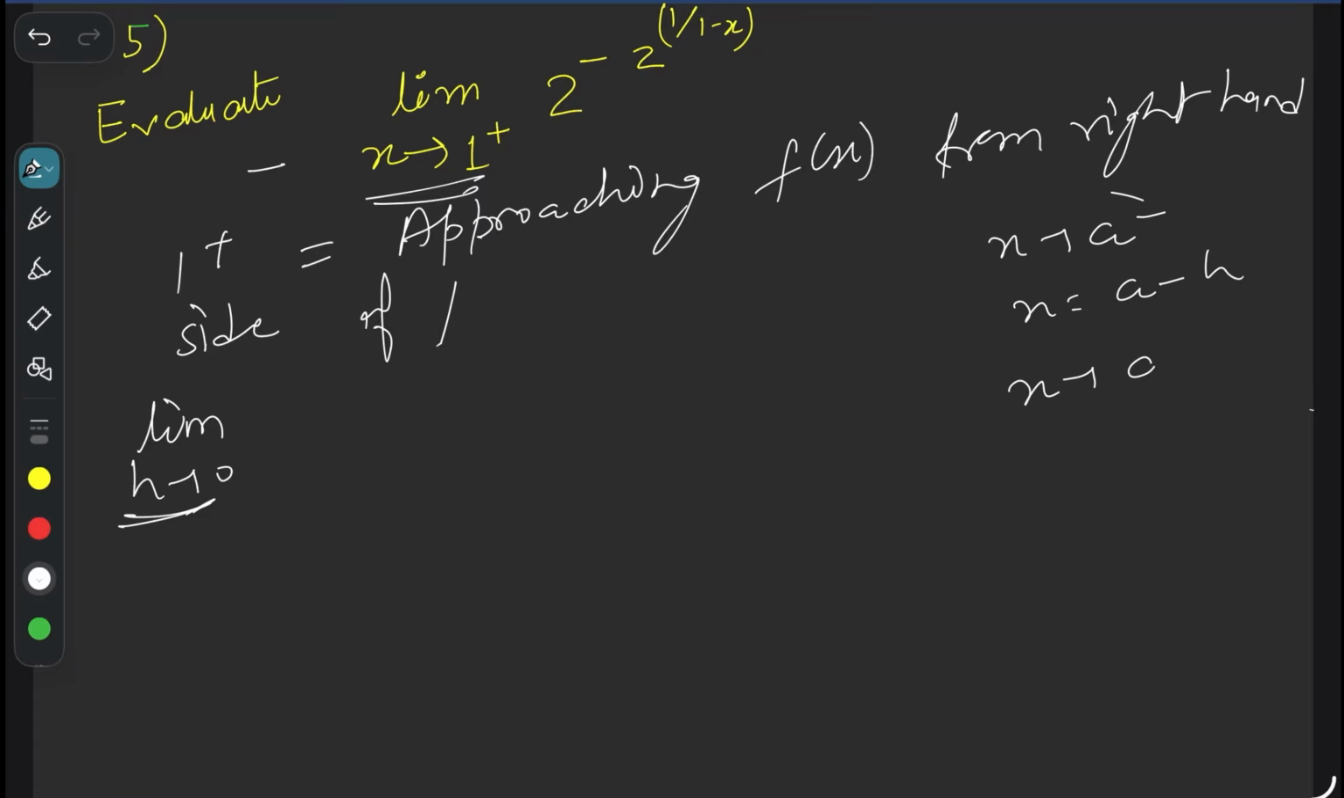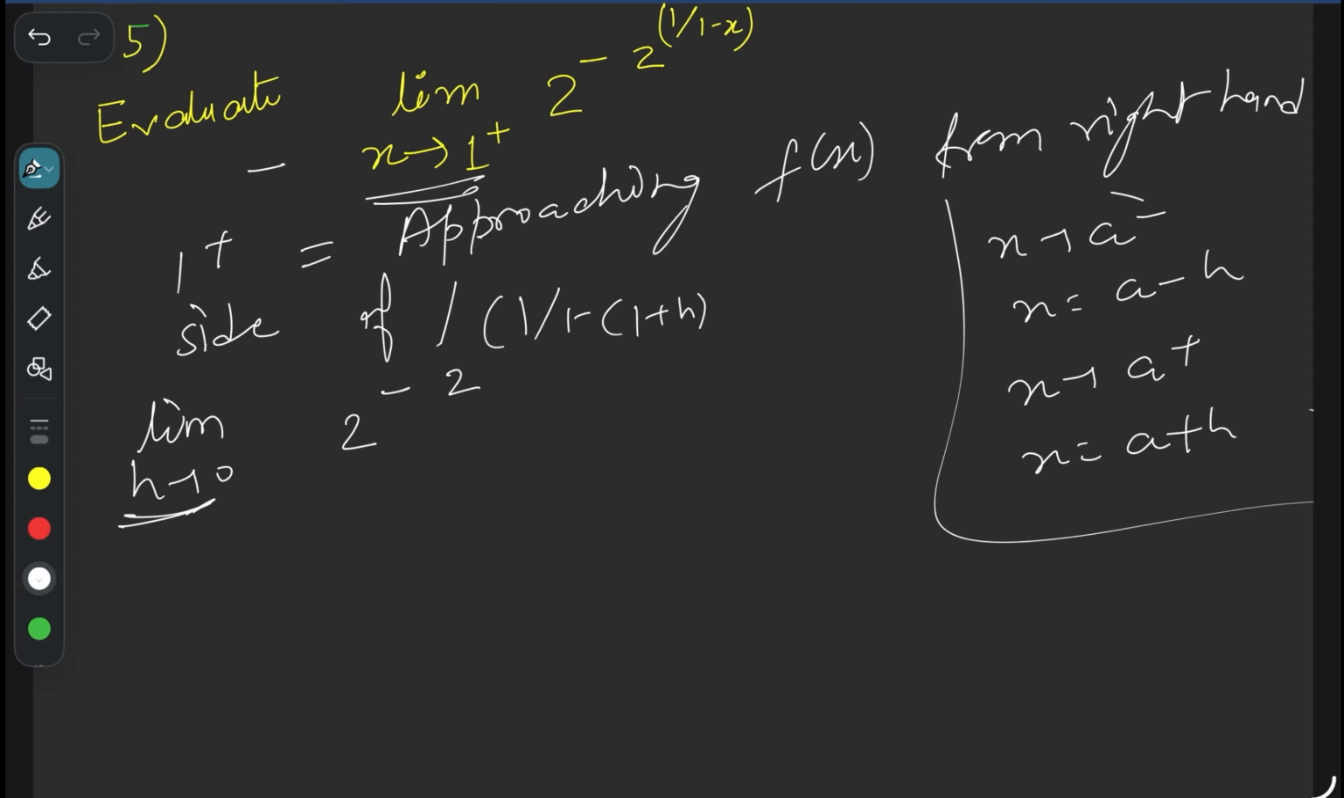When x tends to a plus, we need to put x equal to a plus h. Got it? Simple. So here what we need to do? 2 minus 2 power 1 upon 1 minus, in place of x, what we need to substitute? 1 plus h. Got it? And now 1 minus 1 plus, this will cancel.